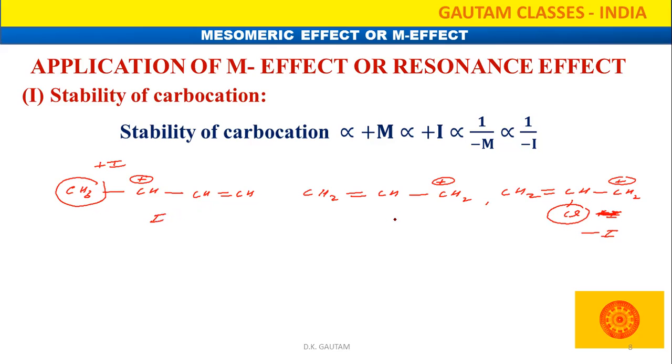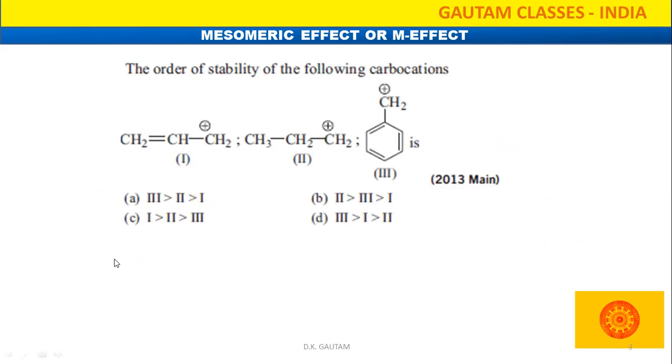So when we are going to write the stability order of these carbocations, what stability order should be here? First is the highest stable, then second one, at the end third. So the stability order is... this question was asked in our JEE Main 2013. What was that? The order of the stability of the following carbocations is.